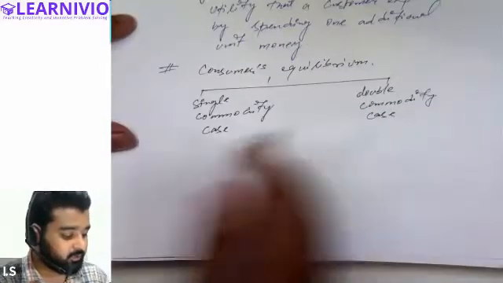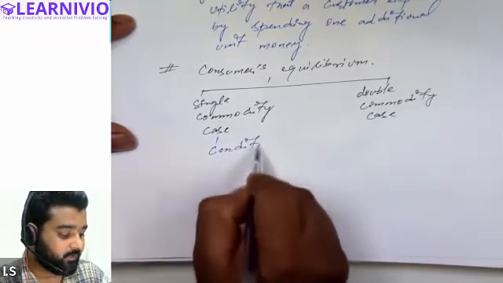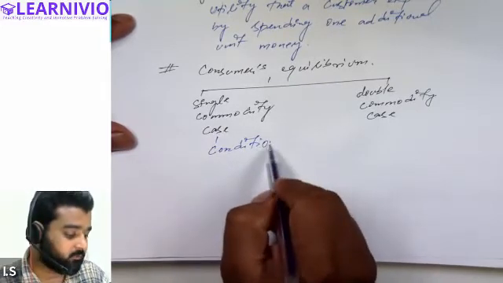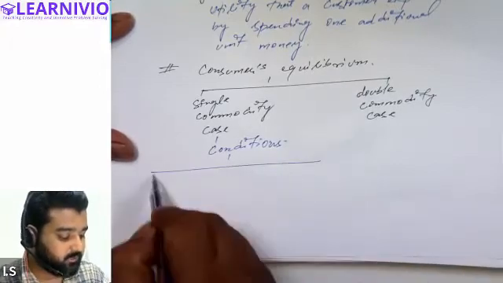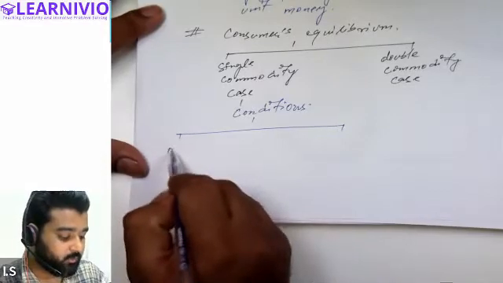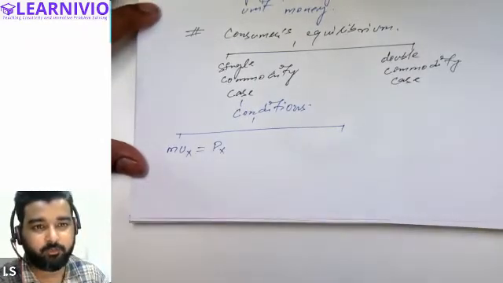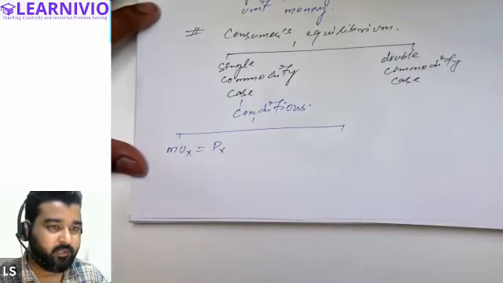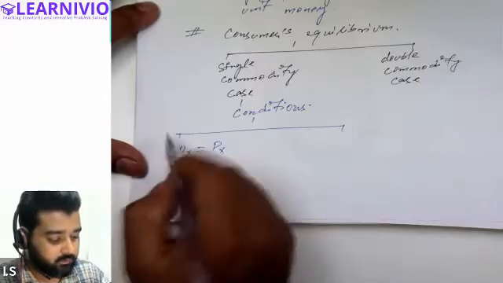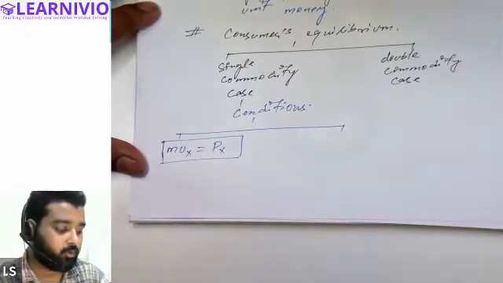In the single commodity case, he basically gave two conditions in order to ensure whether the consumer is in equilibrium or not. We have to ensure that both the conditions are satisfied. So what are those conditions? First condition is marginal utility of the commodity must be equal to the price of commodity at a particular unit. So at any unit, if the marginal utility of the commodity becomes equal to price of the commodity, this situation indicates consumer is having equilibrium. Consumer is having maximum amount of satisfaction.